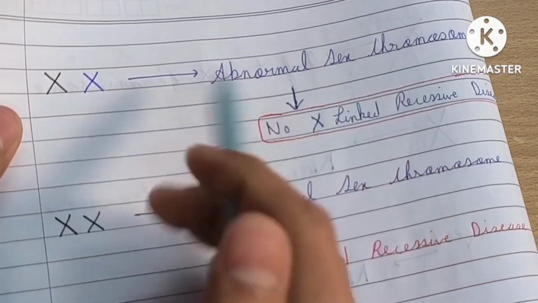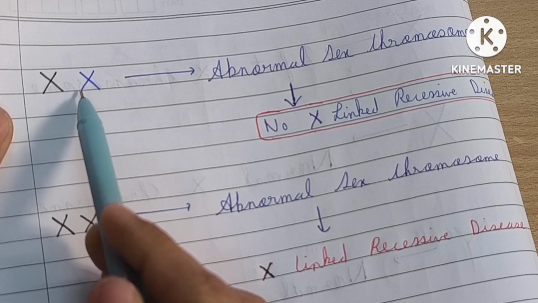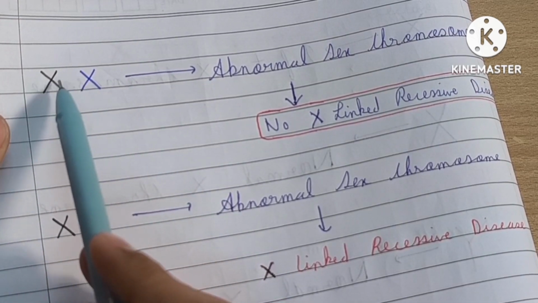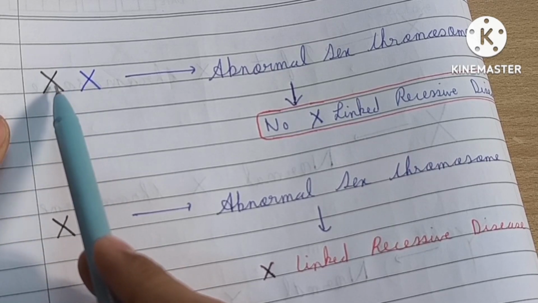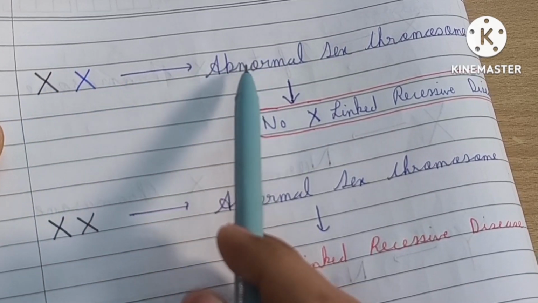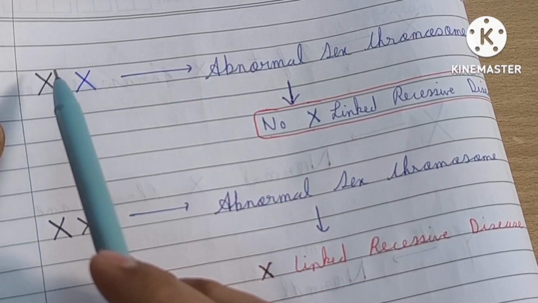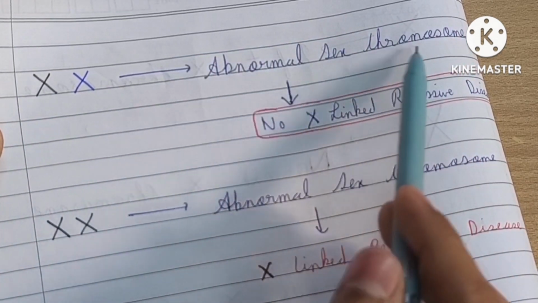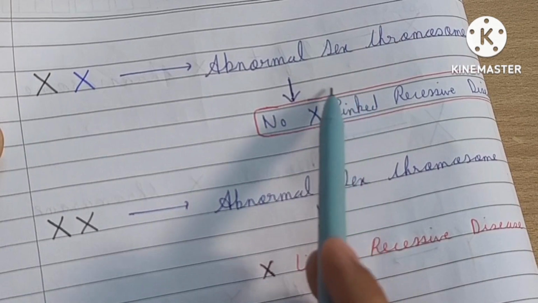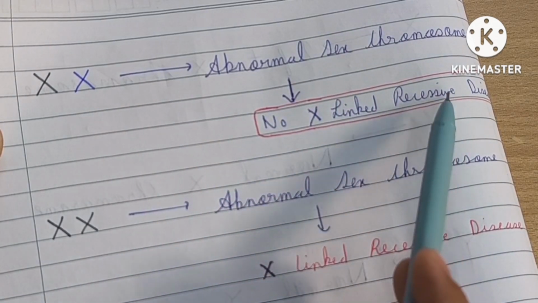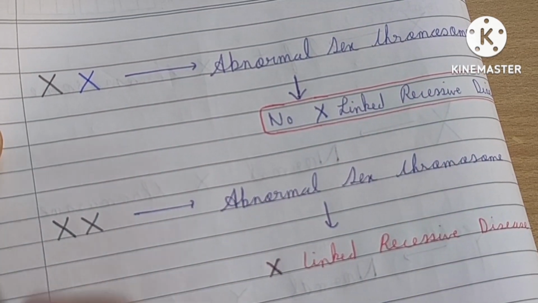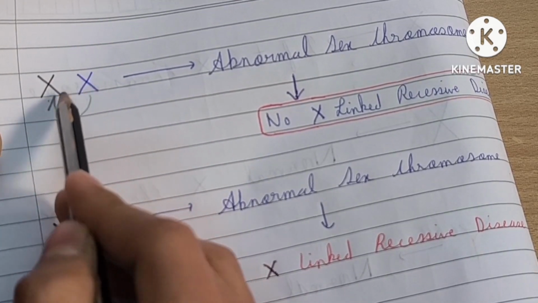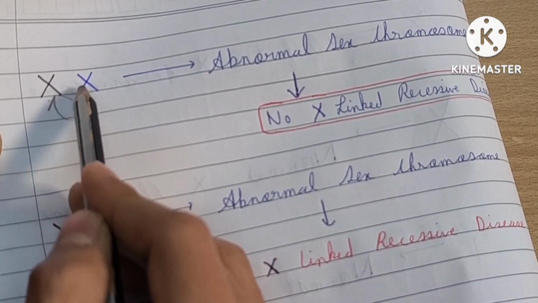In females, as you know, there are two sex chromosomes, two X chromosomes. Now if any one of the X chromosomes is affected, in that case an abnormal chromosomal pattern of the sex chromosome will be produced, but no X-linked recessive disease will occur. Why? Because this defective X chromosome is underdominated by the normal X chromosome.